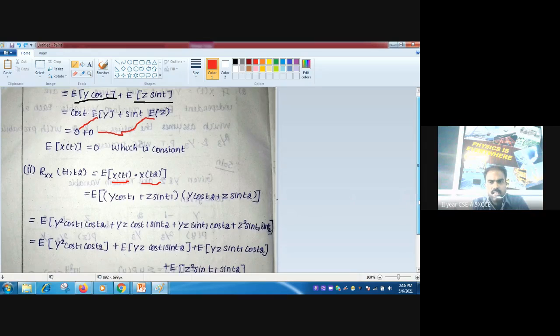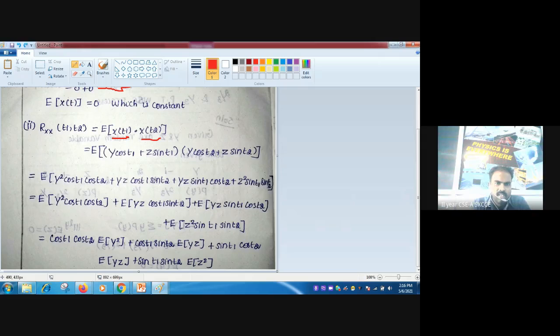So all these things are to be done to find the product. After that, here also we can split the expectation E, because it consists of 4 terms. Another 4 E terms we can split, right? And further, here cos t1 t2 is a constant, so that can be taken out in the E of y squared, plus similarly all the cos and sin terms can be taken out of expectation,